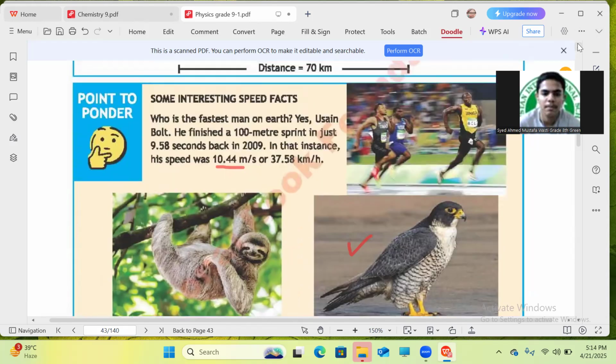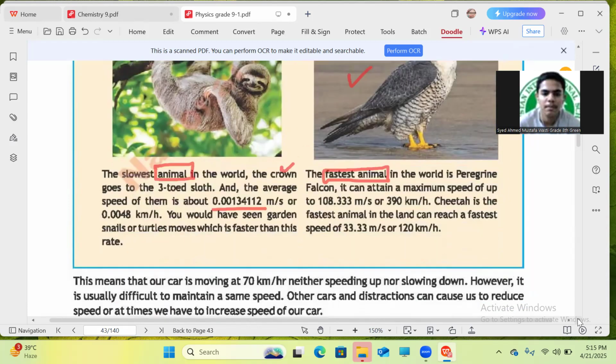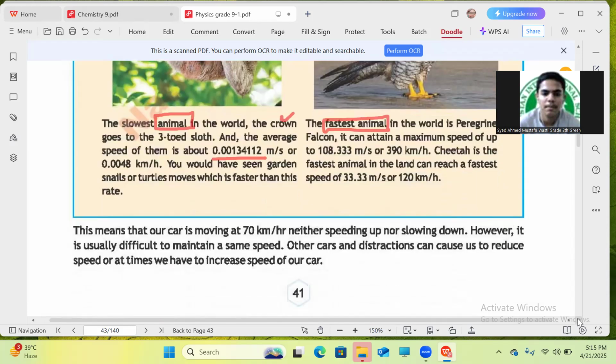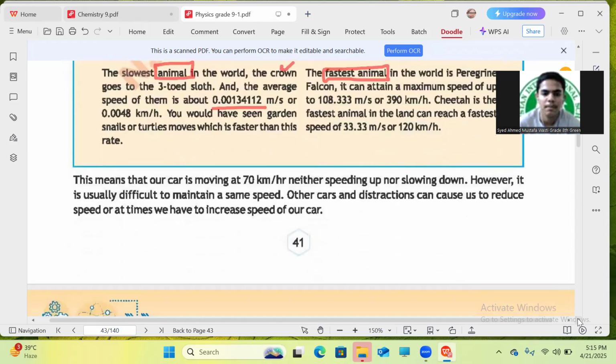So that was some interesting information about the fastest man, about the slowest animal, about the fastest bird, and about the fastest animal. You have to memorize their values, their speed as they are written in your book. Understand that? It can be asked in your MCQs. Any question yet?